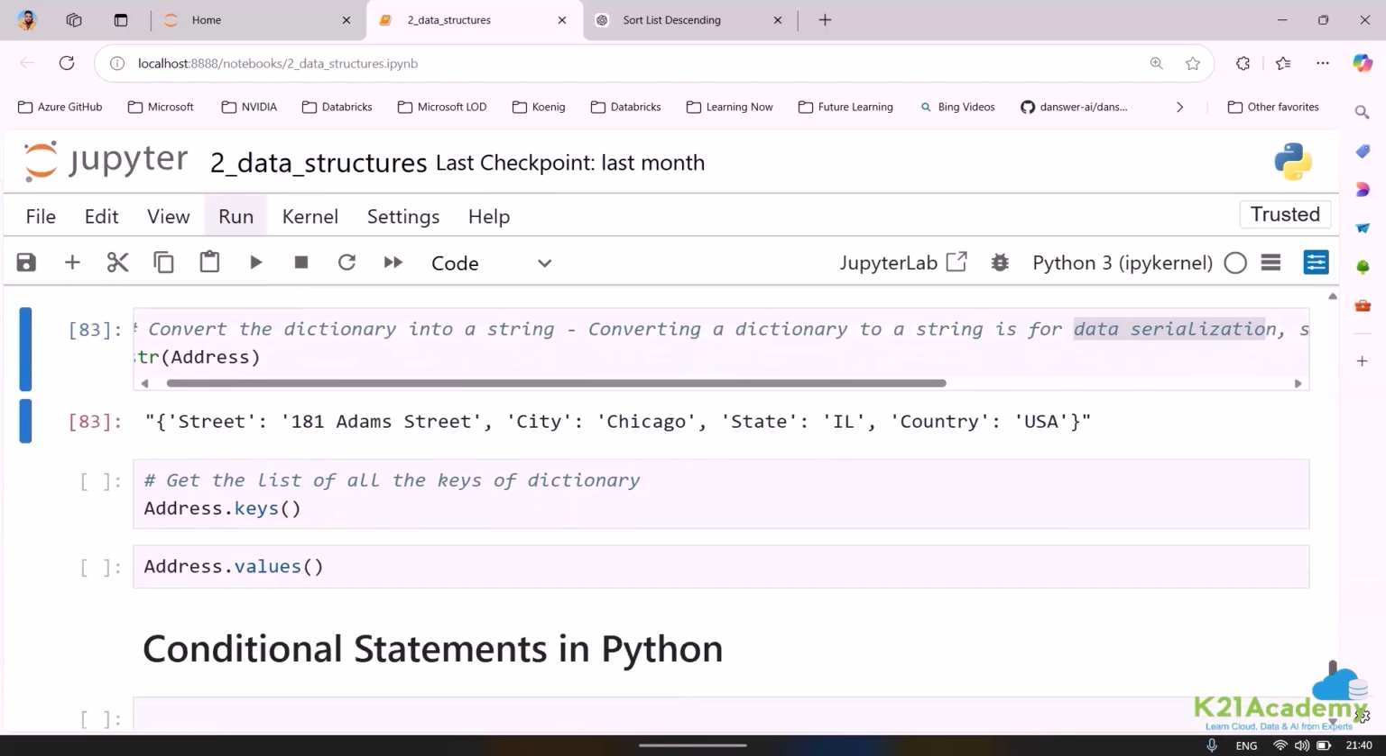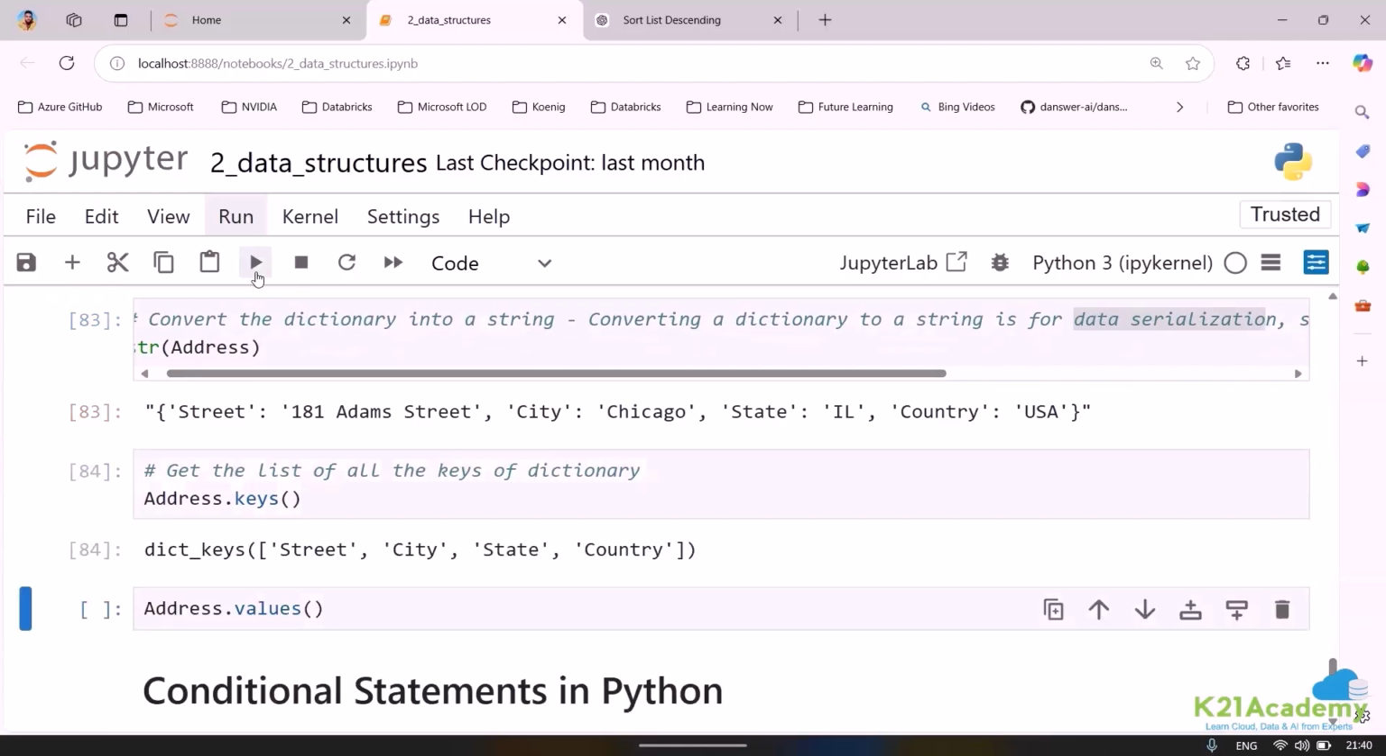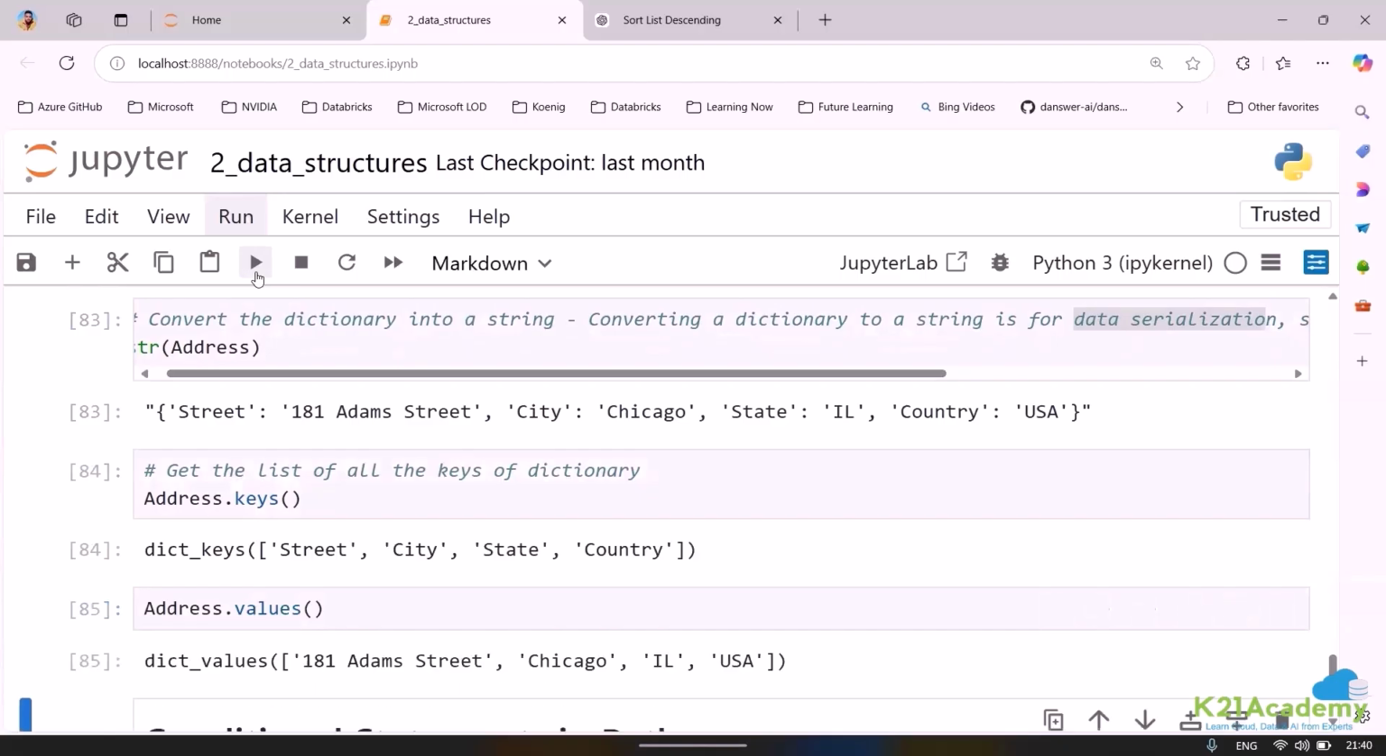Okay, now similarly, suppose I want to get all the keys, I can get all the keys. Okay, if I want to get all the values, I can even go ahead and get all the values. Okay, so if I want to store the keys and values in the form of list, I can very well go ahead and do that also.